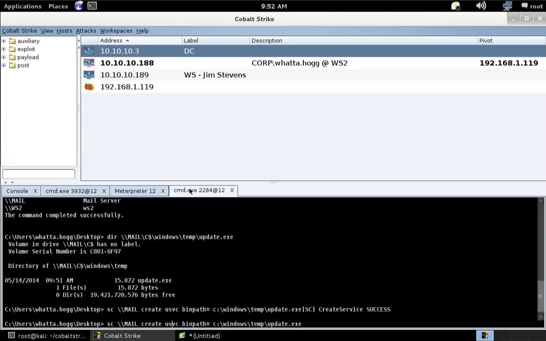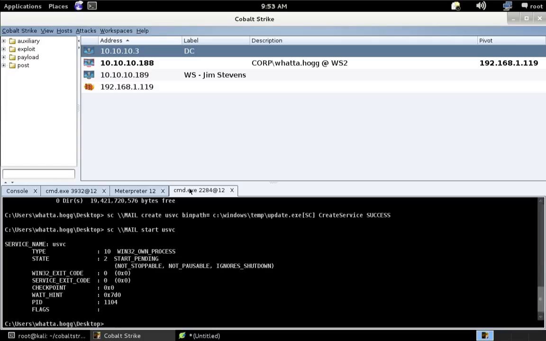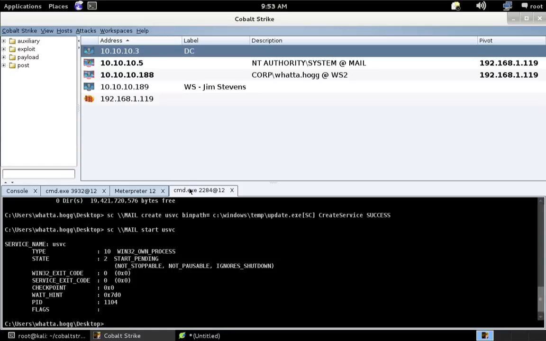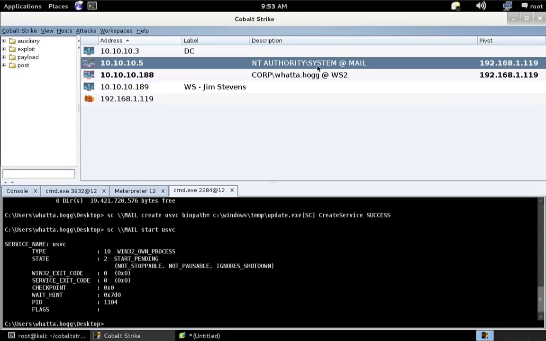And let's go ahead and tell that server to kick off that service for us. So we'll do sc \\mail start usvc. And if all goes well, we will get a new interpreter session in a moment for the mail server. And this has become possible because of that golden ticket we impersonated. And there it is. We now have 10.10.10.5, the mail server.